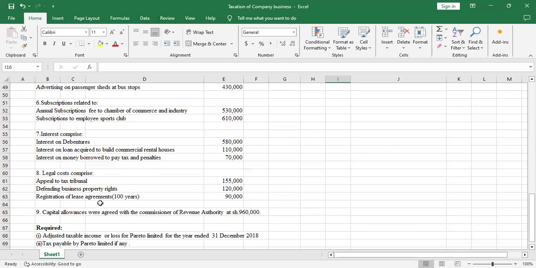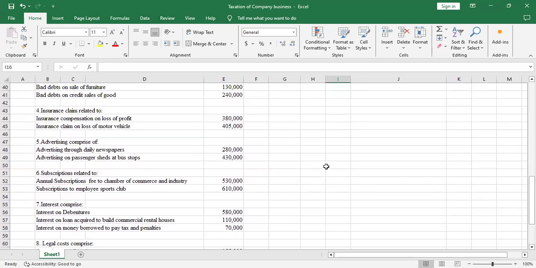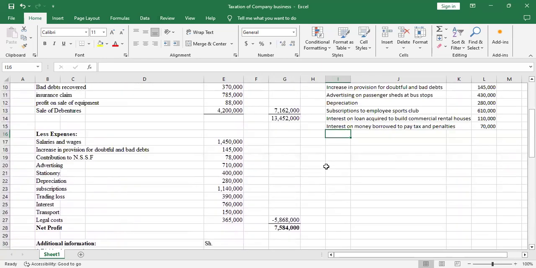Then registration of lease agreement, which is for 100 years at 90,000, is a disallowable expense, because the only allowable expense for lease agreement is up to 99 years. Anything above 99 years is a disallowable legal expense. So we'll take registration.